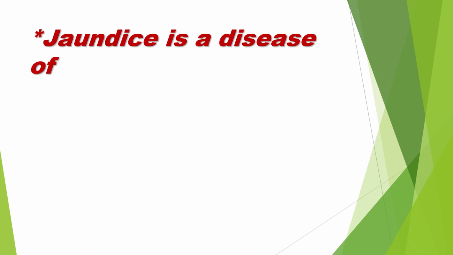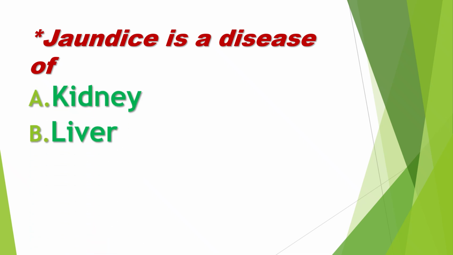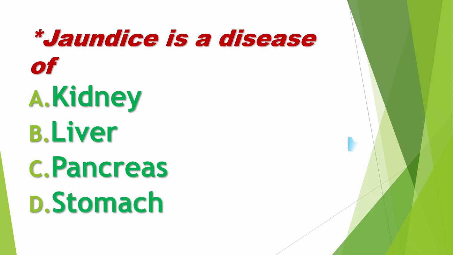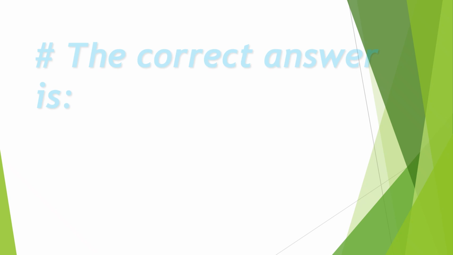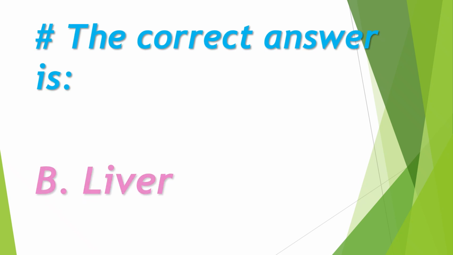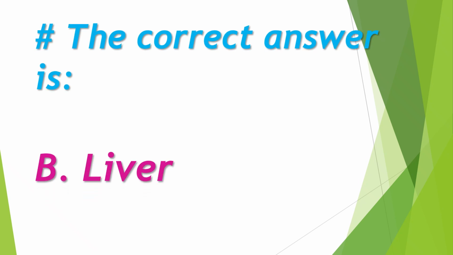Jaundice is a disease of A. Kidney, B. Liver, C. Pancreas, D. Stomach. The right answer is B. Liver.